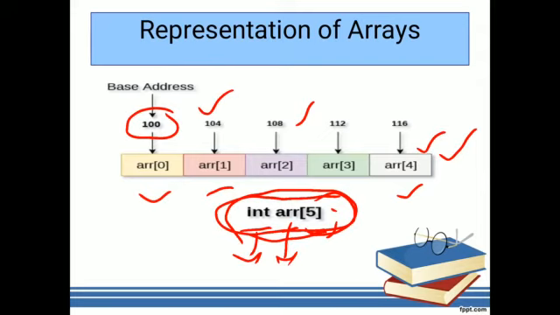So the last element is ARR[n minus 1]. Here the n value is 5, so 5 minus 1 means 4. And the address of ARR[4] is 116. In this way the arrays are represented.